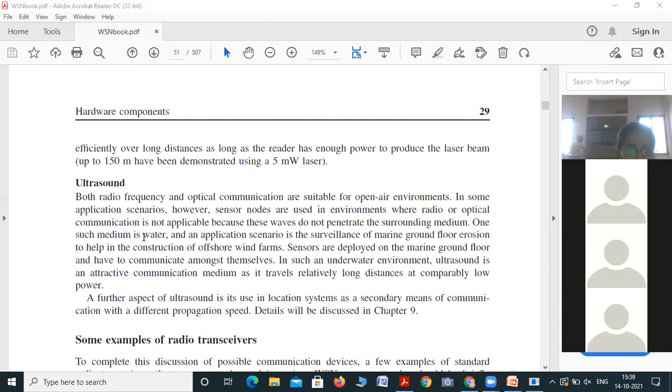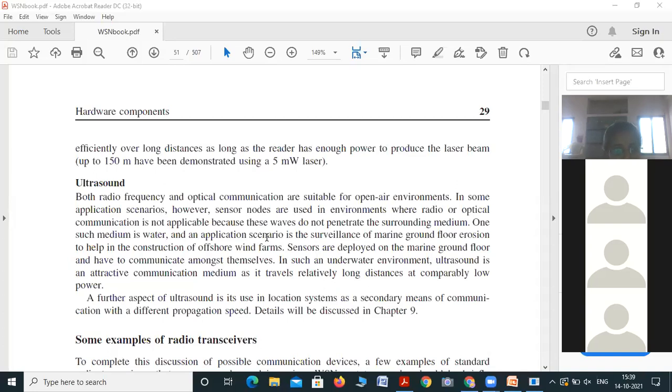One such medium is water. In water, we can't use radio transceivers or optical devices. An application scenario is surveillance of marine water floor erosion to help in construction of offshore wind farms. For marine surveillance, radio frequency and optical communication are not suitable.